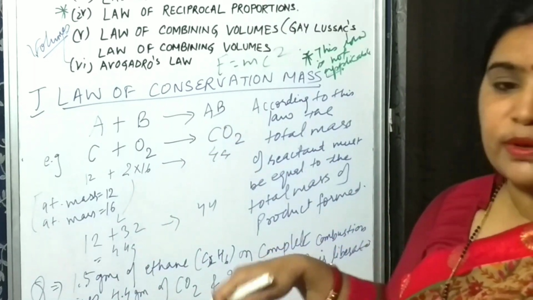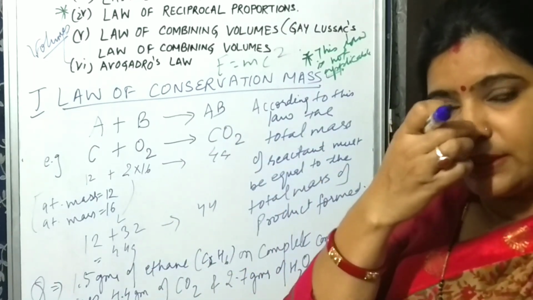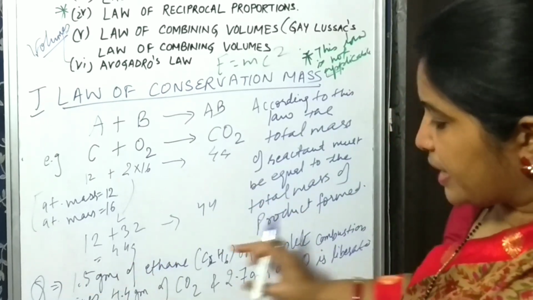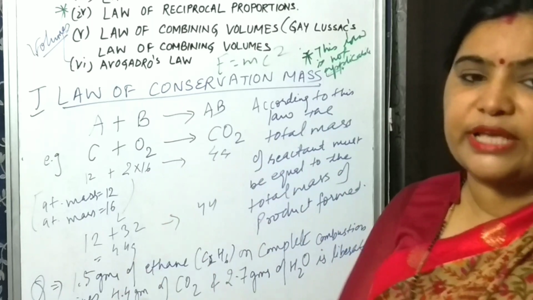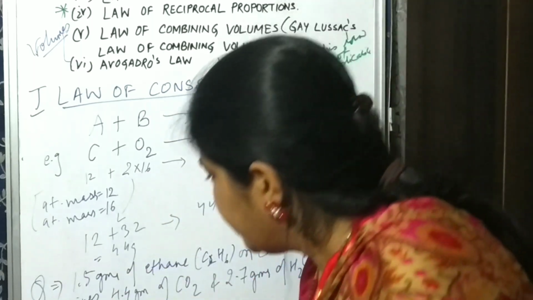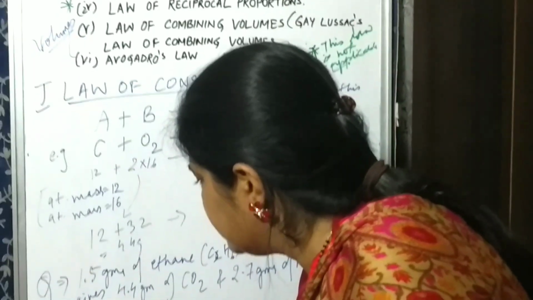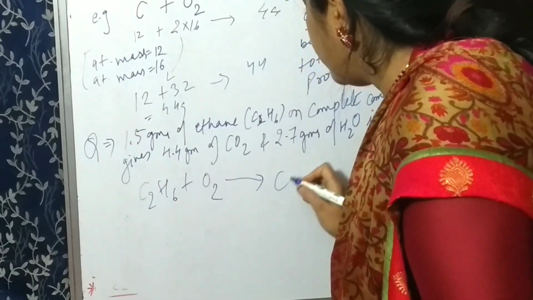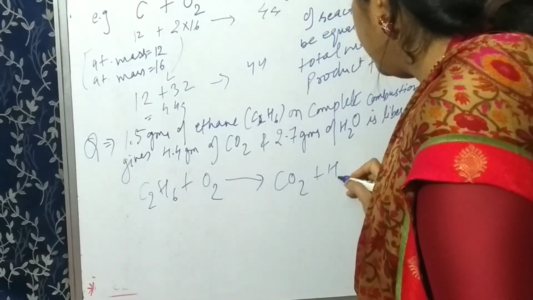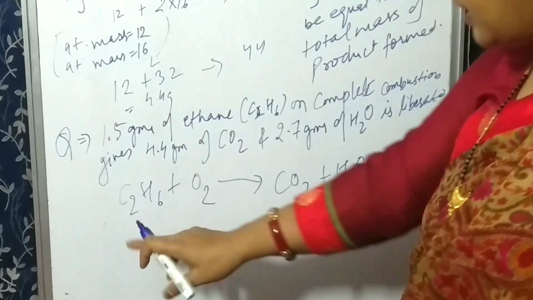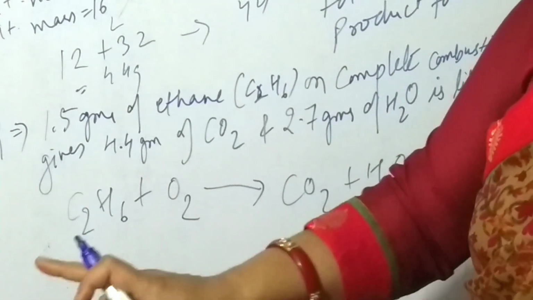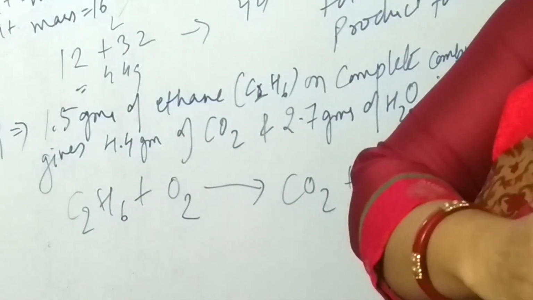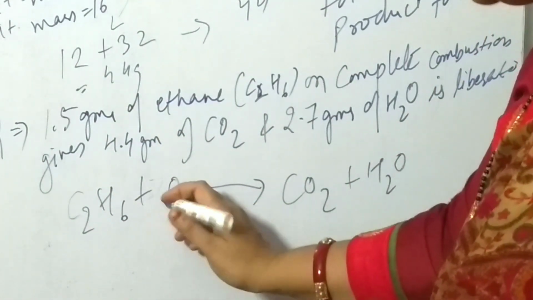In this question you have to show whether this reaction obeys the law. First of all you have to convert this statement into reaction form. How? C2H6 combines with O2 to form CO2 plus H2O. Now you have to balance it also. How will you balance? When you balance, you will get 3H2O.